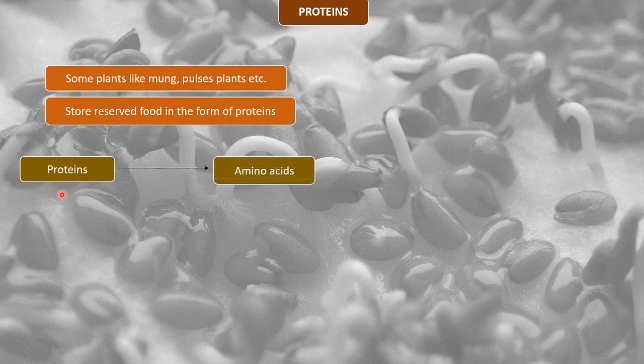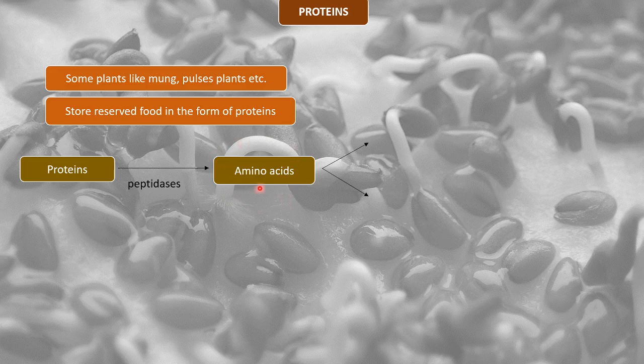Proteins are converted to amino acids by the enzyme peptidases. So this is also a hydrolytic cleavage, where proteins, by combining with a water molecule in the presence of peptidase, which is a hydrolytic enzyme, lead to the formation of amino acids. So this is a breaking down process. Protein gets converted to amino acids.